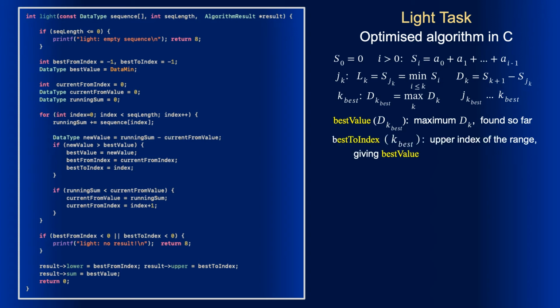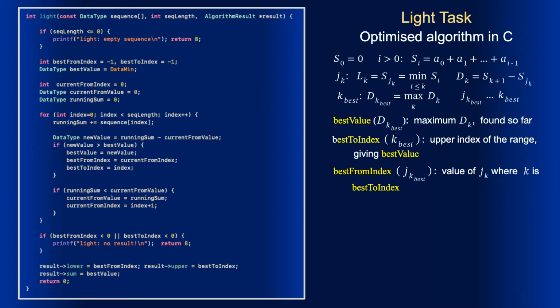Best to index is the index k giving the maximum value of dk. Best from index is the value of jk for the best to index. I remind you that jk is the index not exceeding k giving the minimum value of S. It corresponds to the maximum sum of all subsequences ending at index k.